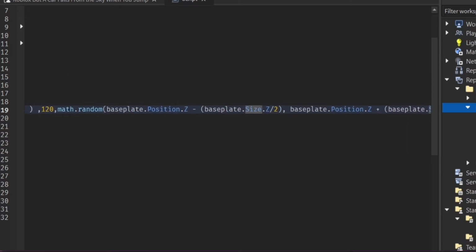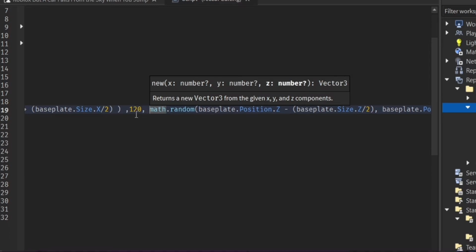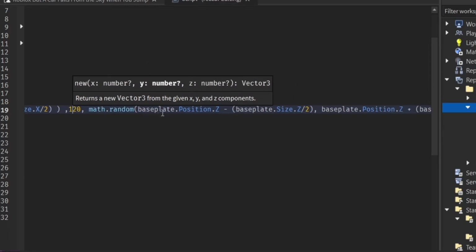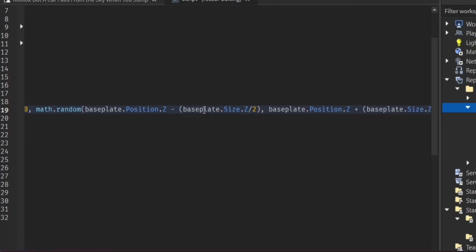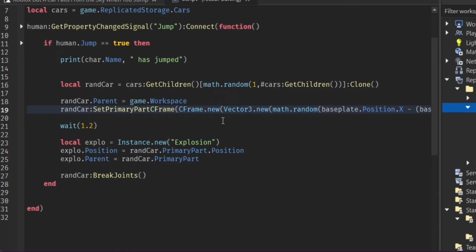That's for the X axis, and the Y is just 100 studs in the air. Then for Z, math.random from baseplate.Position.Z minus baseplate.Size.Z divided by 2, to baseplate.Position.Z plus baseplate.Size.Z divided by 2. It's a random value between these two bounds.